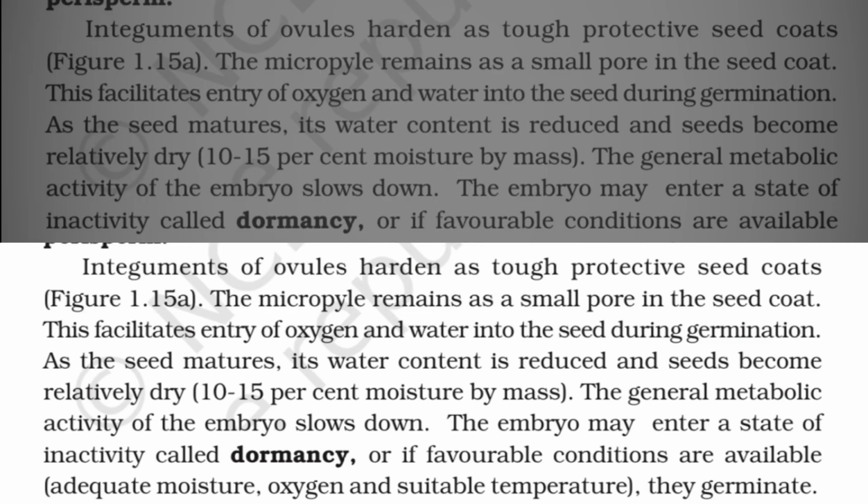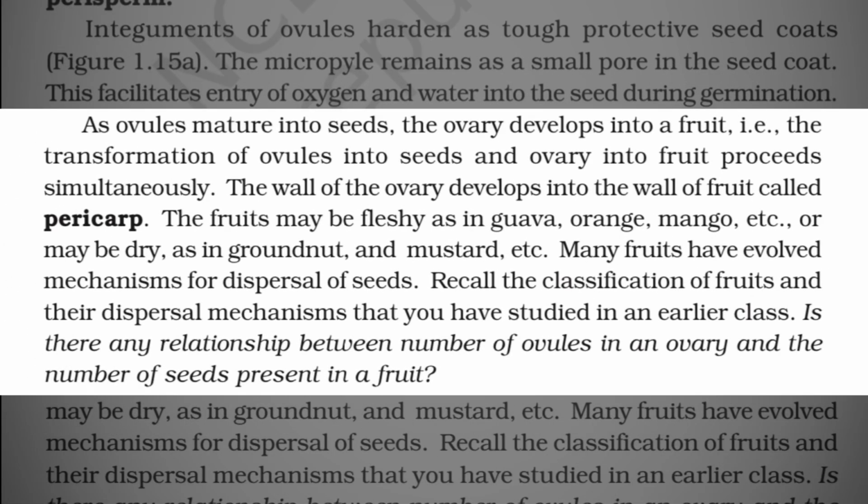As the seed matures, its water content is reduced and seeds become relatively dry, 10 to 15% moisture by mass. The general metabolic activity of the embryo slows down. The embryo may enter a state of inactivity called dormancy, or if favorable conditions are available, adequate moisture, oxygen and suitable temperature, they germinate. As ovules mature into seeds, the ovary develops into a fruit, that is, the transformation of ovules into seeds and ovary into fruit proceeds simultaneously.